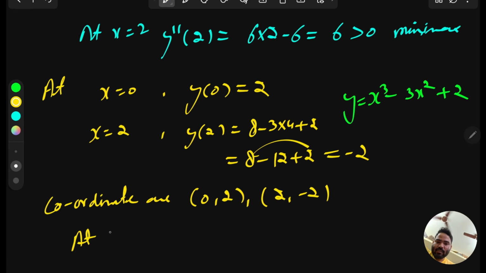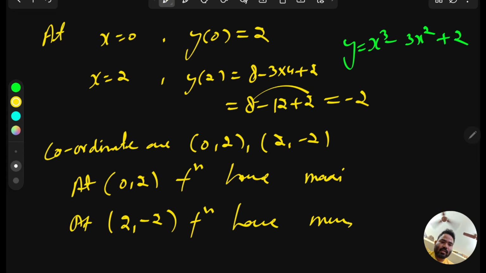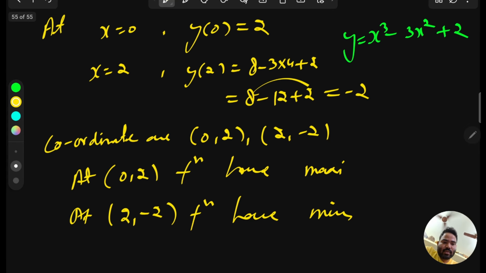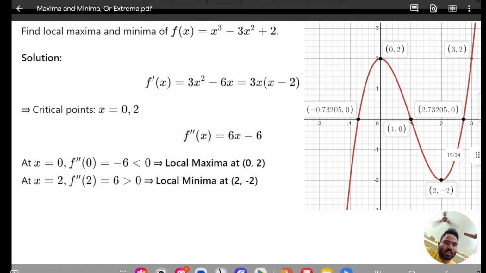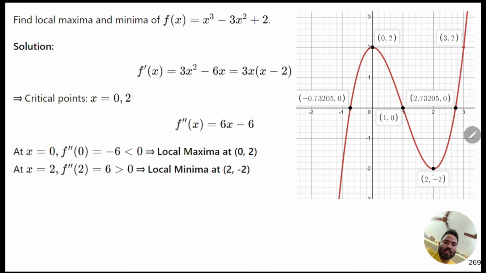So at 0 comma 2 the function has maxima, and at 2 comma minus 2, with x value 2 and y value minus 2, the function has minima. And if you want to see it on the graph, then you just use Desmos, and the graph looks like this. See, at 0 comma 2 the function has the maxima, and at 2 comma minus 2 the function has the minima. So here you can clearly see at the point 0 comma 2 the function has a local maxima, and at the point 2 minus 2 the function has a local minima.